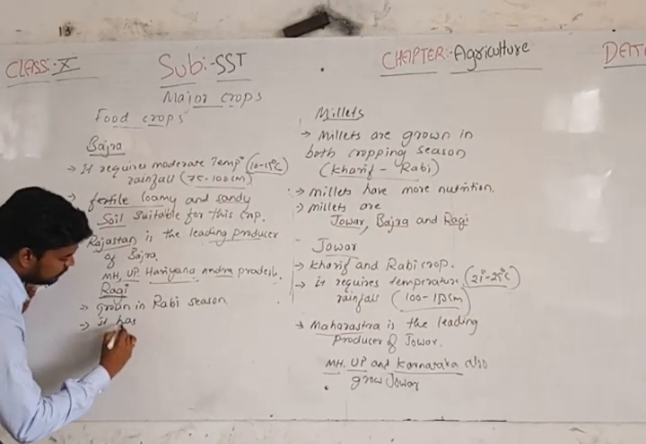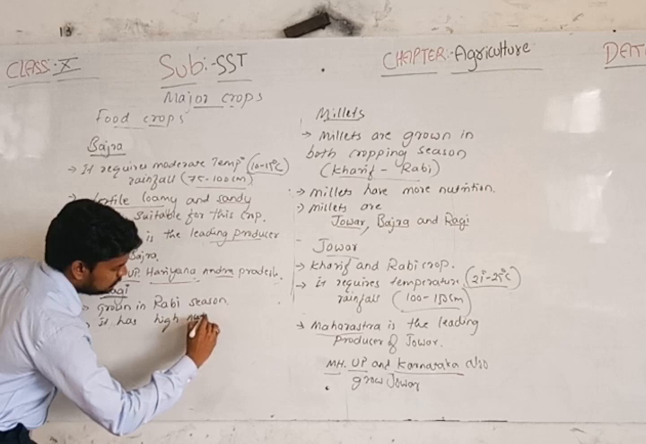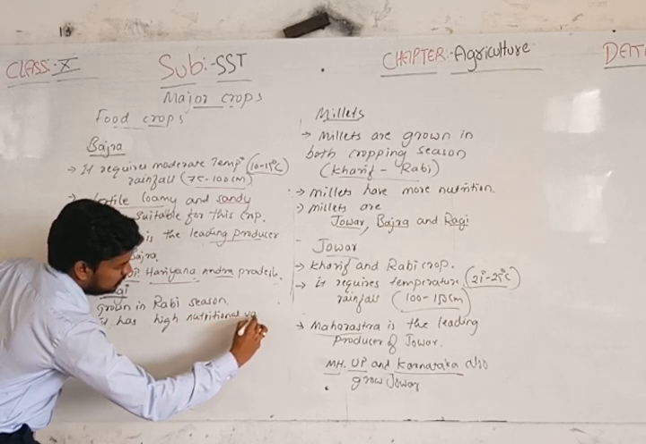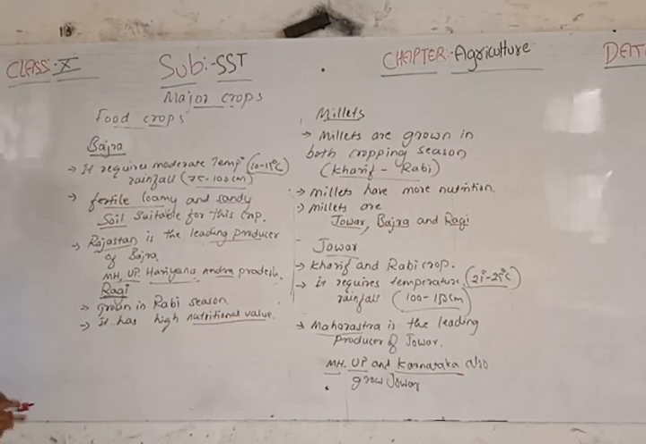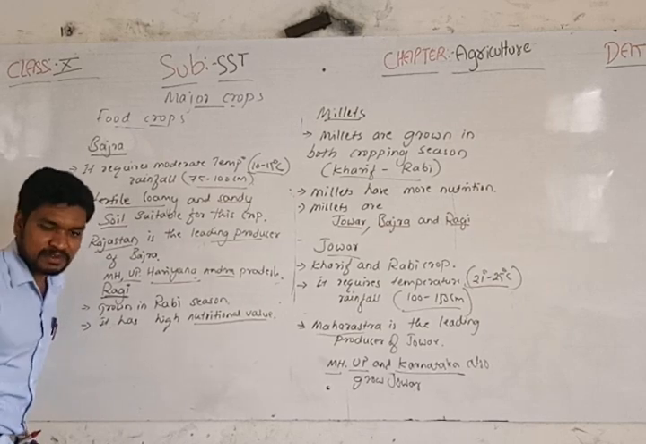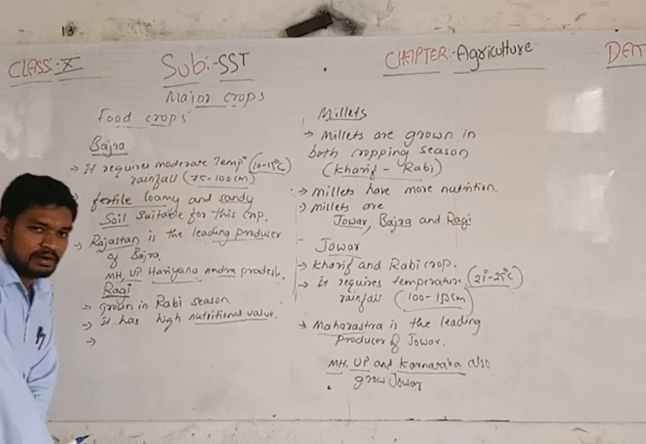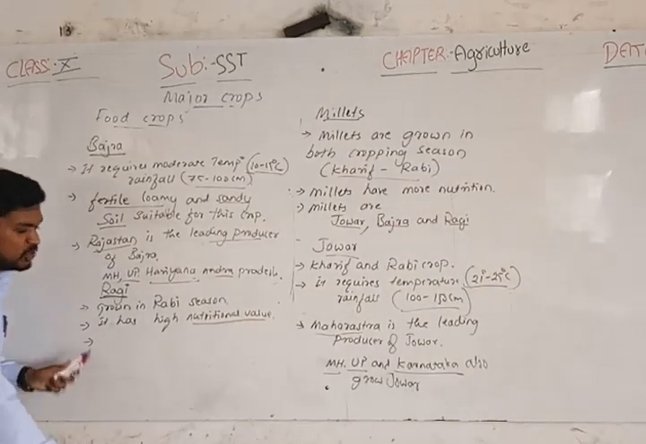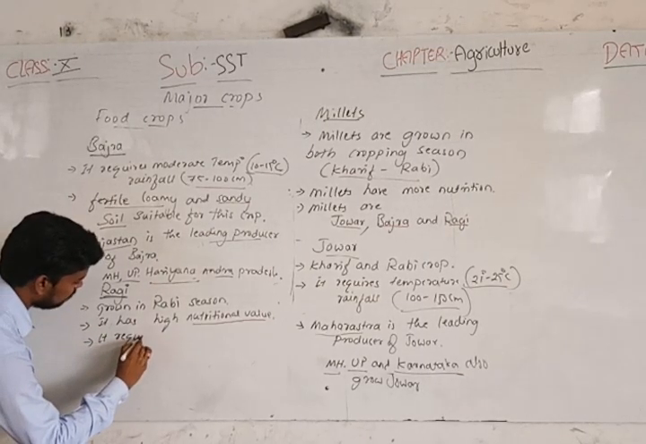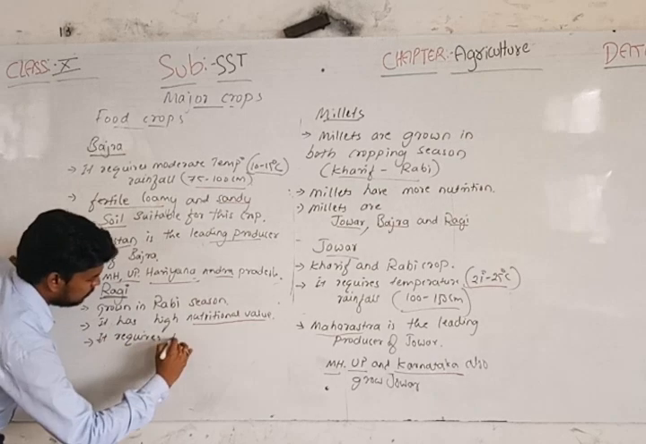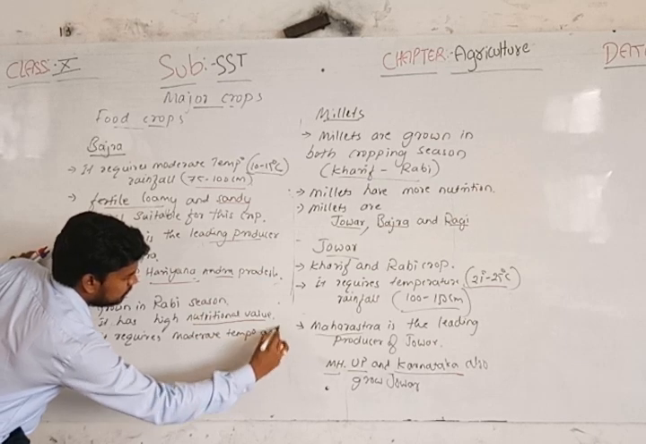It has high nutritional value. Among all these millets, ragi has high nutritional value. Ragi is also used as a medicine for many patients, so it has some important uses in curing our diseases. Then it requires moderate temperature and rainfall.